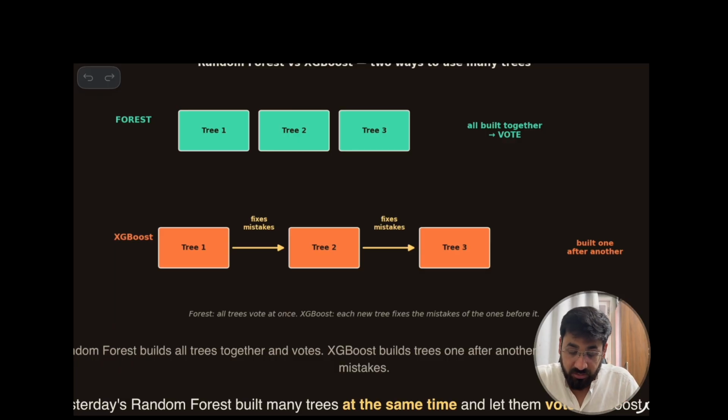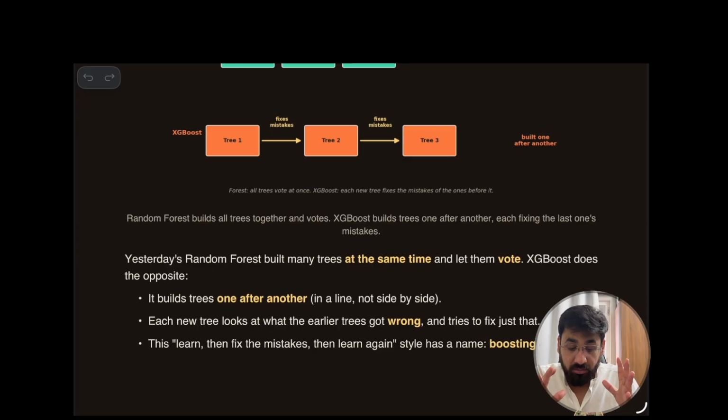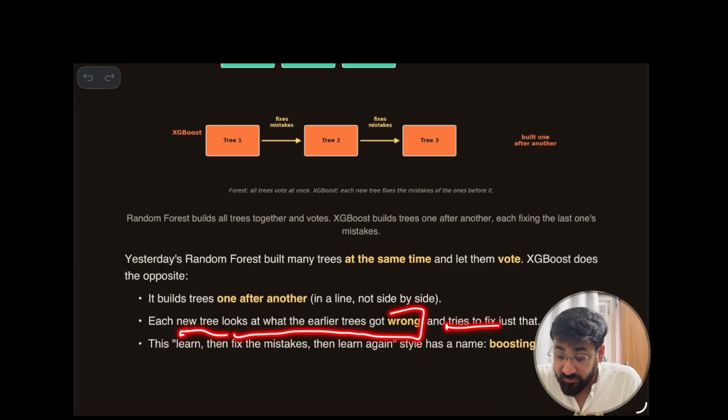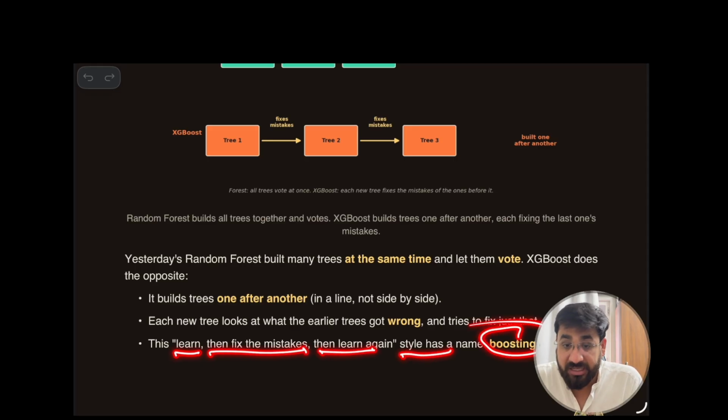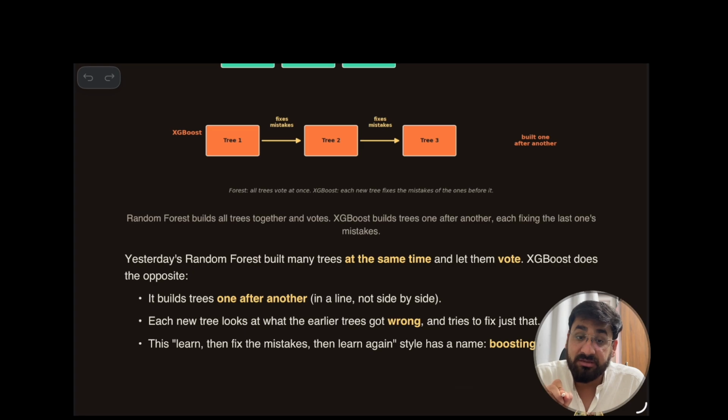Now we can understand building one after another. Each new tree looks at what the earlier tree got wrong and tries to fix only that. Learn, then fix the mistake, then learn again. This style has the name boosting. Now you understand why it is called boosting.